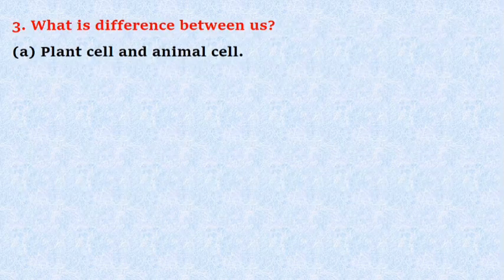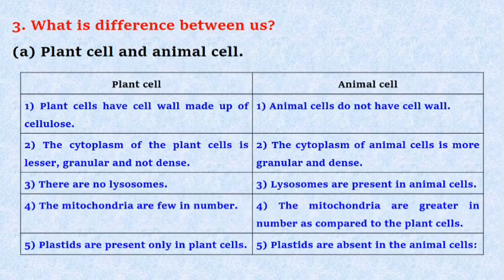Question number 3. What is the difference between them? A. Plant cell and animal cell. First, plant cells have a cell wall made up of cellulose and animal cells do not have a cell wall. Second, the cytoplasm of the plant cells is less granular and not dense. The cytoplasm of animal cell is more granular and dense.